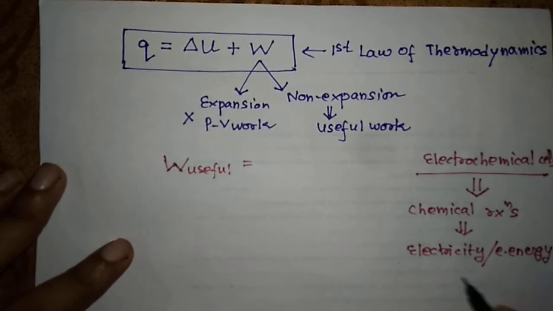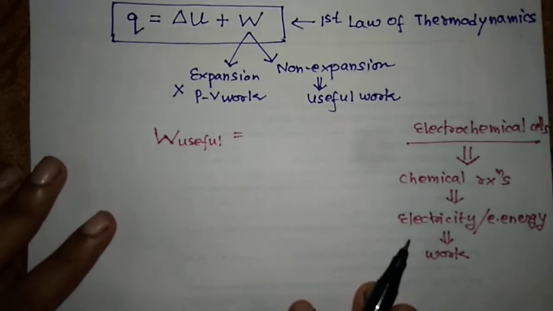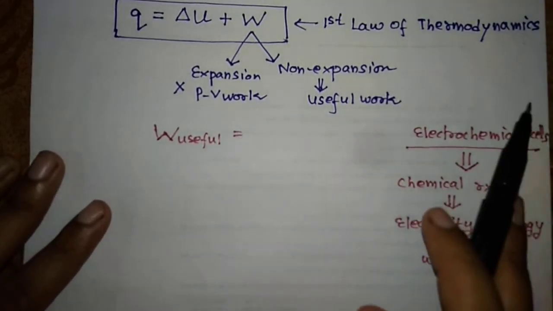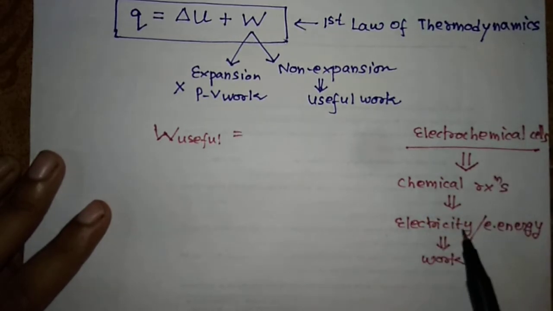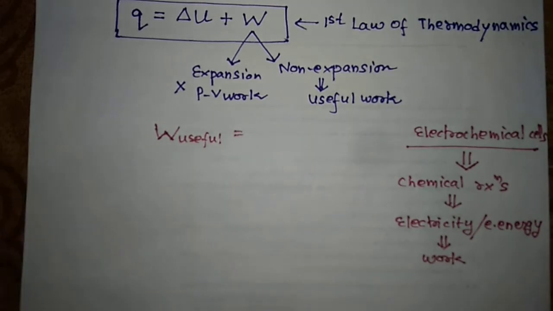So this can be said to be work, because we have learned the working of the galvanic cells. As a result of the chemical reactions, electrical energy is generated, which means work is done. This is a kind of work which we get from the electrochemical cells.